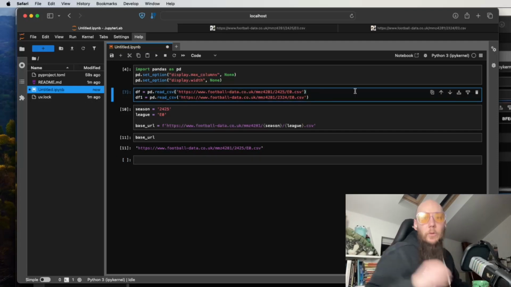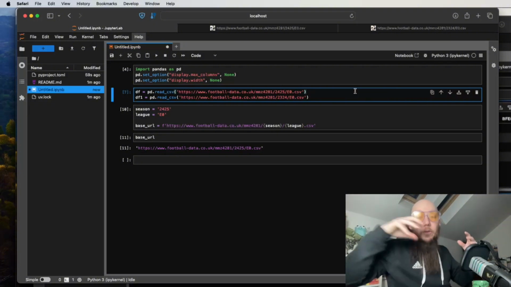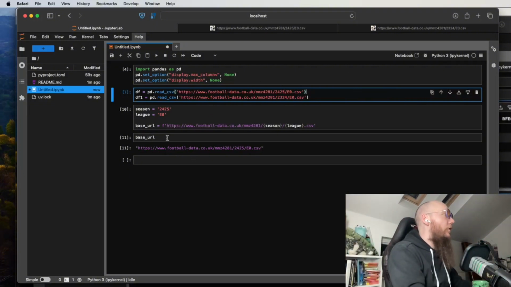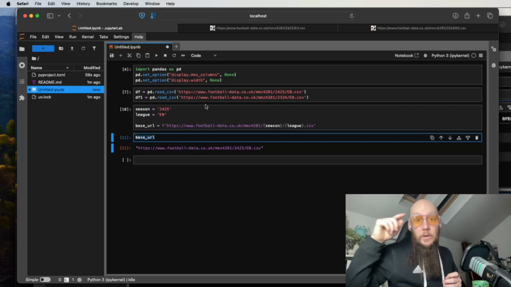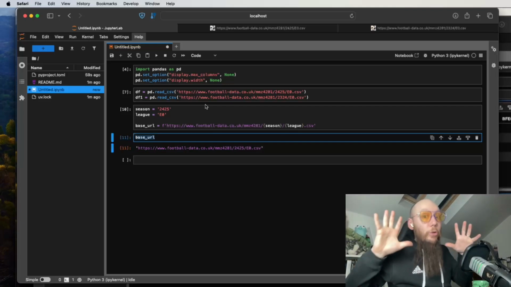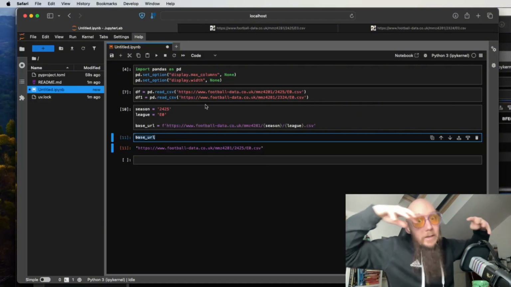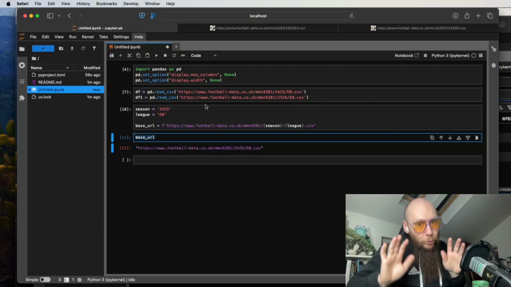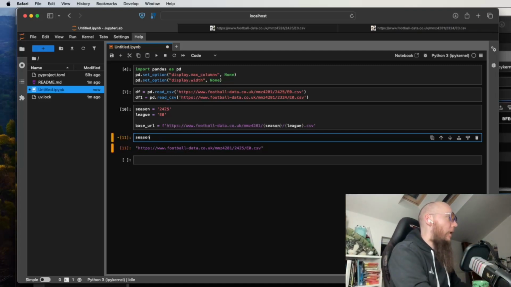The power comes, though, if we have a for loop and we create different seasons and different leagues. So we're going to set up a list that has the names of all the seasons that we're interested in, and also a list that has the names of all the leagues that we're interested in. Now, we're going to restrict ourselves to the Premier League for now. When this gets more complicated, we'll expand out into other ones, but let's just prove that this works with the Premier League.